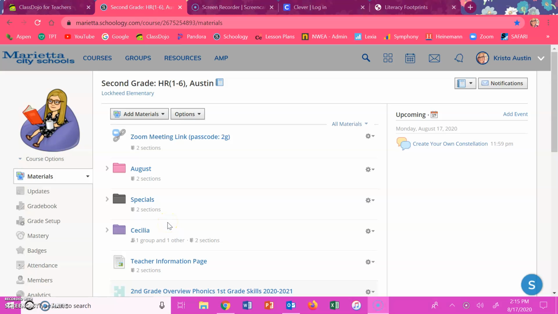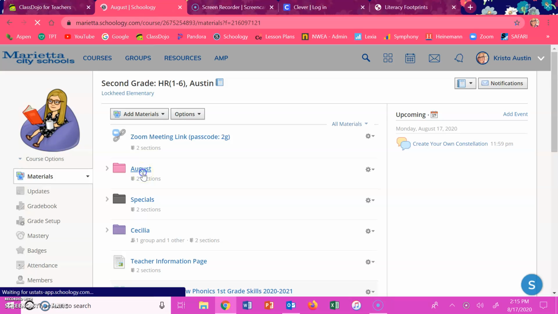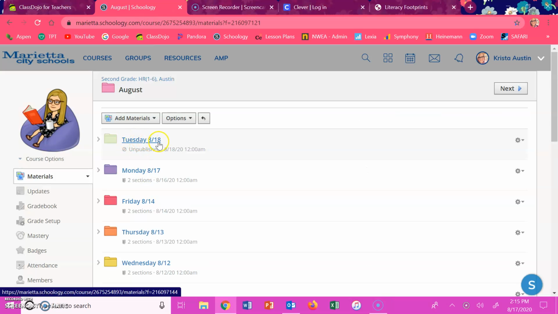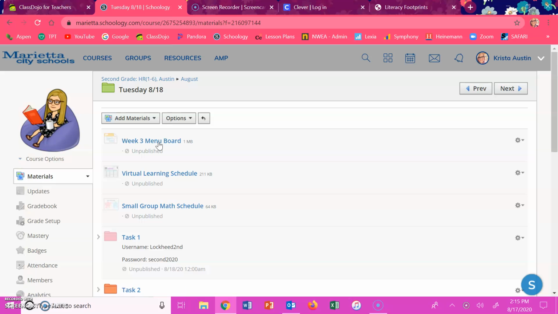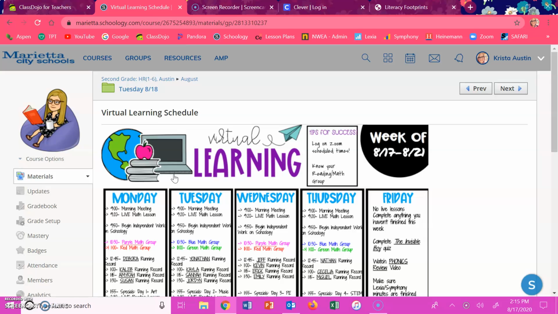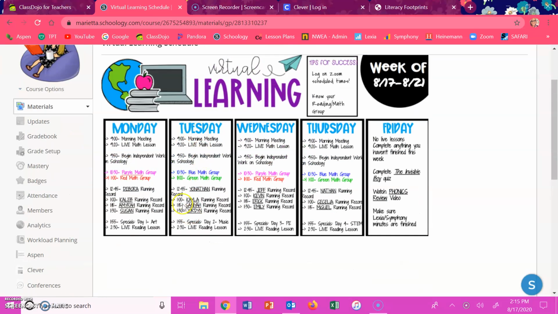It is Tuesday, August 18th, and today I'm going to talk to you about today's schedule and the independent work that students are going to complete today on Schoology. So when you go to August, the virtual learning schedule will always be at the top. So let's look at today's schedule.